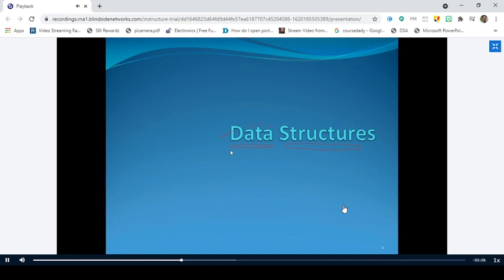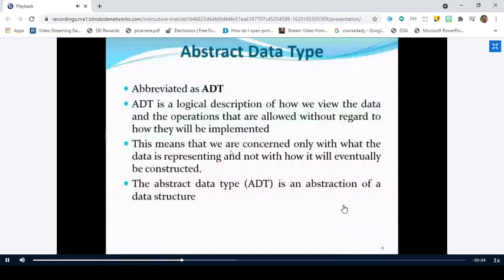Yes, sir. So, you can see the screen, right? Abstract data type screen. Can you see the screen? ADT. Yes, sir. Visible, sir.